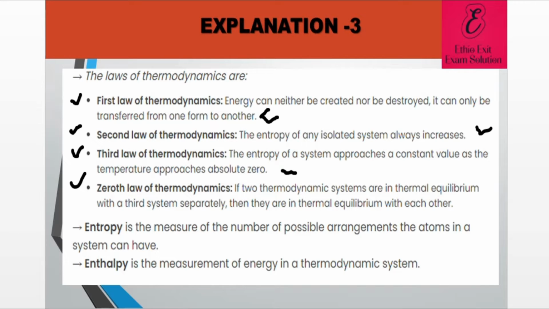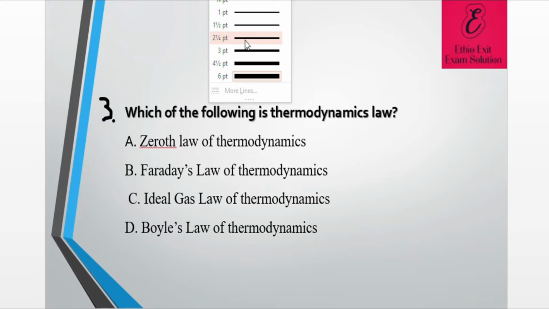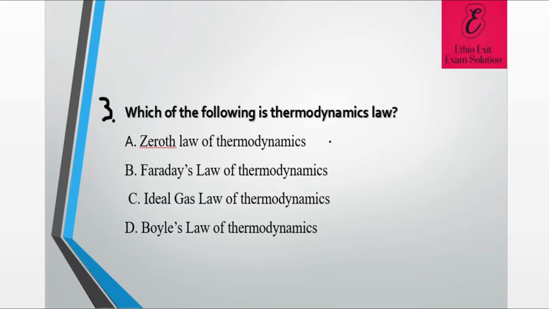So from the question here we have, which one of the following is a thermodynamics law? First is the zeroth law of thermodynamics, which is a thermodynamics law. The next, Faraday's law of thermodynamics, is not a thermodynamics law. Also, the ideal gas law of thermodynamics is not a thermodynamics law. The other, Bayes' law of thermodynamics, is not a thermodynamics law. So the correct answer for this question is choice A, which is the zeroth law of thermodynamics.